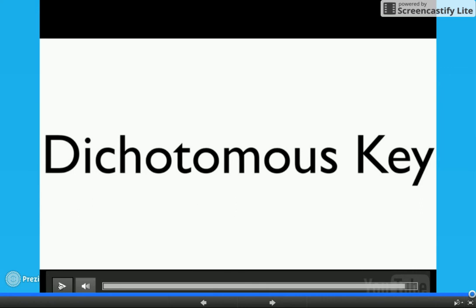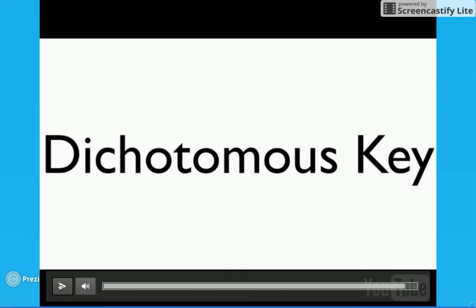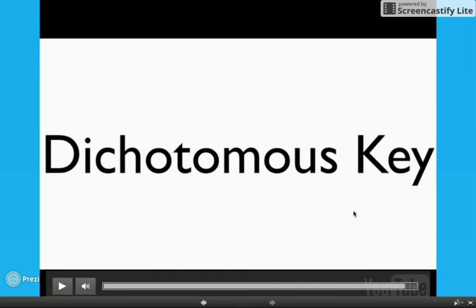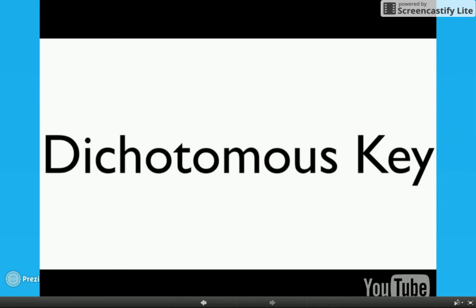All right, so that is all the notes today for classifying different organisms. Please write down any questions that you have, and we will talk about this and do activities with this tomorrow.